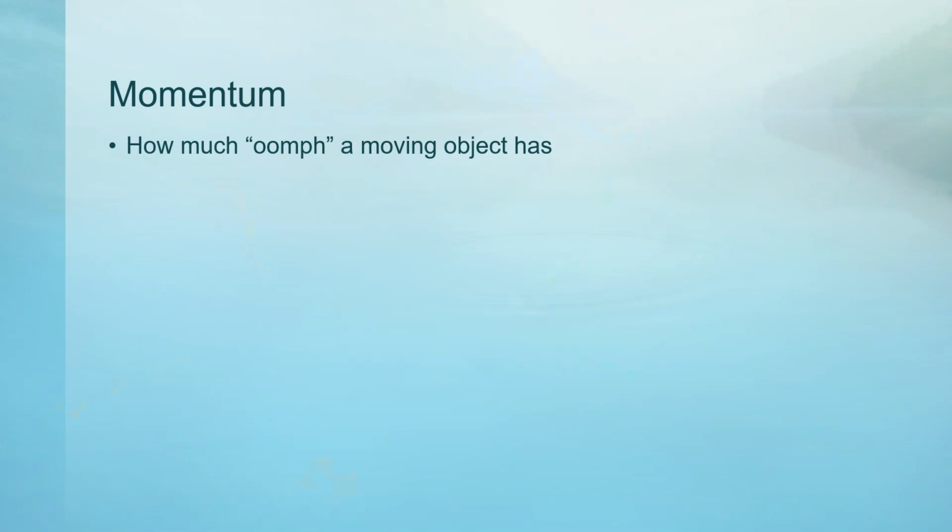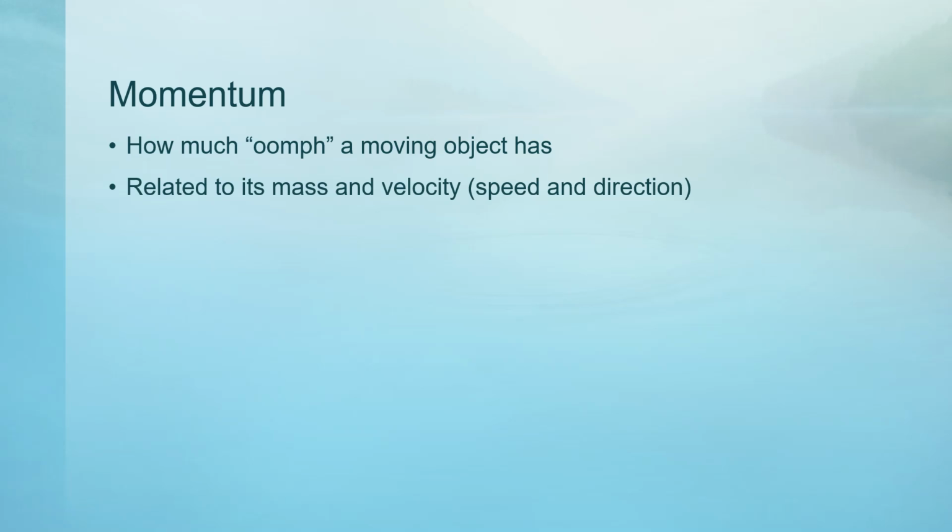First, let's review momentum. I like to think of it as how much oomph a moving object has. Momentum is related to an object's mass and velocity. Remember, velocity is speed and direction. So momentum is determined by how massive or heavy an object is, how fast it's moving, and the direction in which it is moving. An object moving in different directions may have a positive or negative momentum. The greater the mass or the velocity is, the higher the momentum.